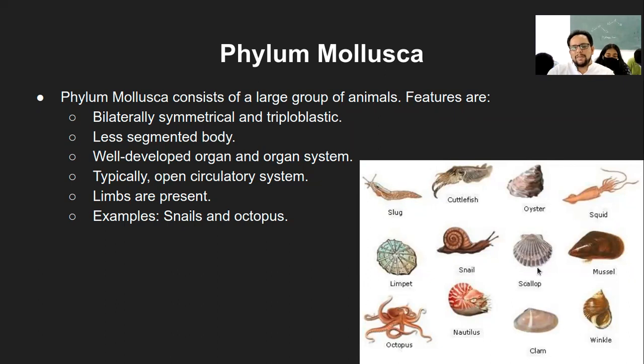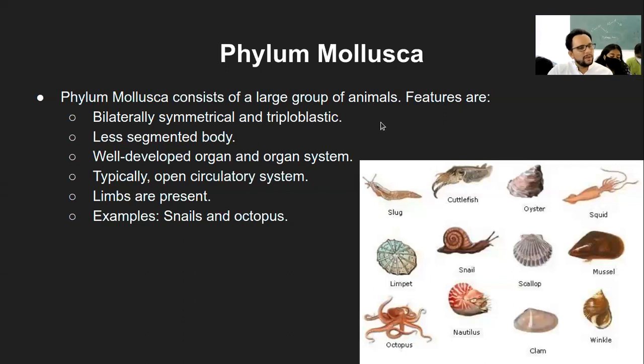These are usually made up of calcium-like material, and they keep on forming that exoskeleton, and within that exoskeleton they live. So that is the phylum Mollusca. All of these organisms, slug or squid, winkle, octopus, of course you would know a few, are from the phylum Mollusca.